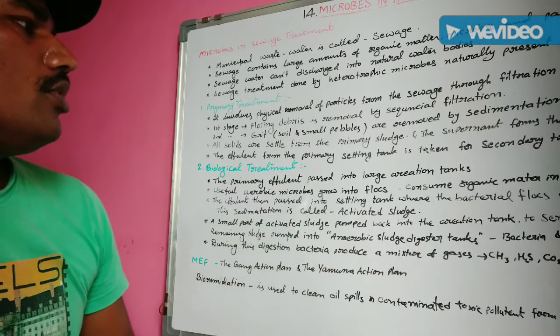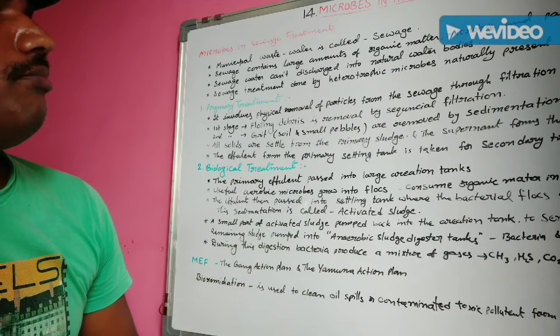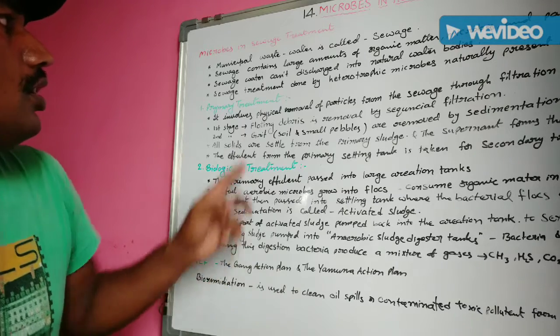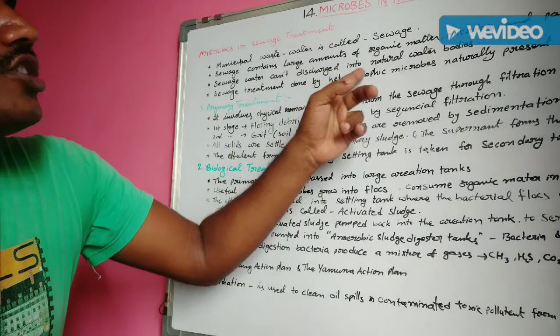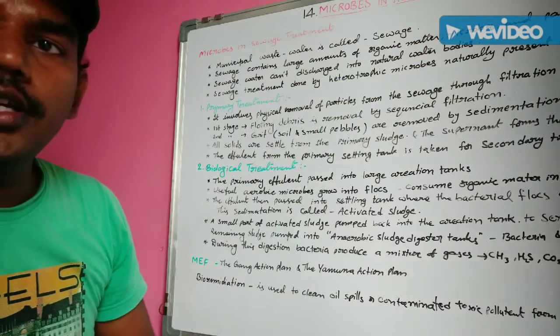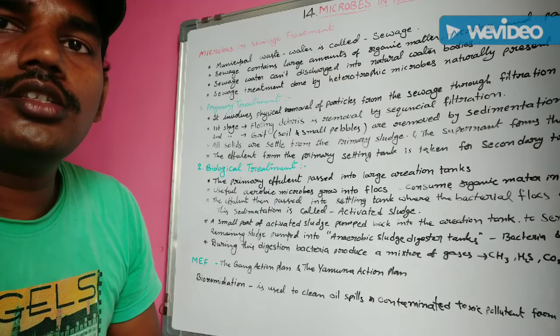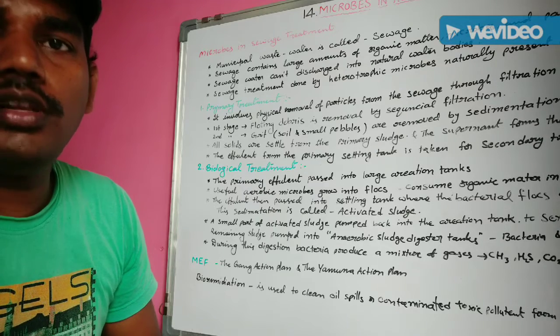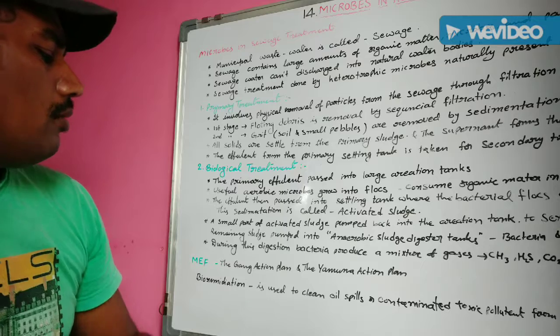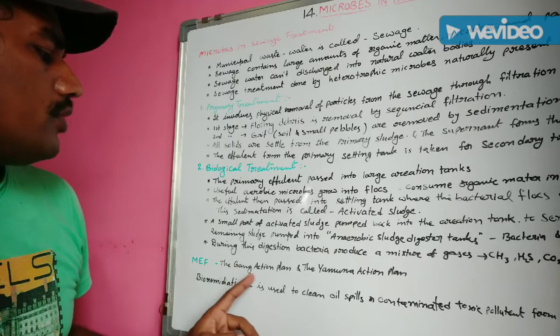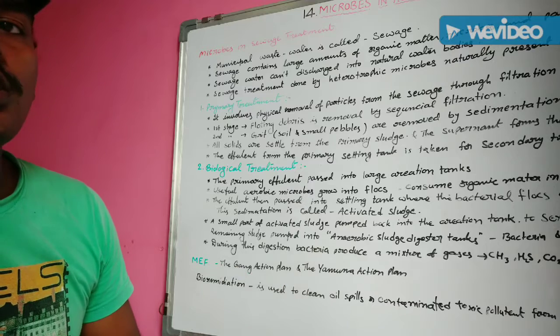These are mainly done by the MEF because sewage water cannot be discharged into natural water bodies. It is harmful to aquatic organisms and also to human beings and human welfare. Because of this reason, the MEF initiated the Ganga Action Plan and the Yamuna Action Plan.